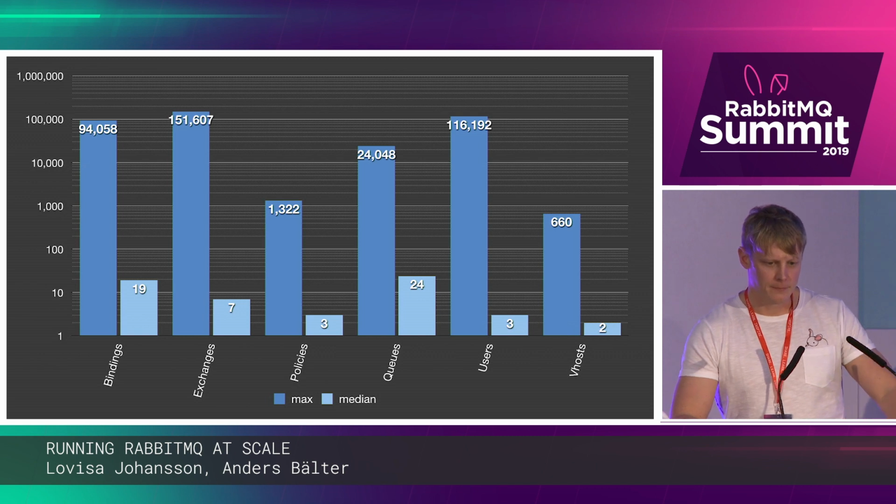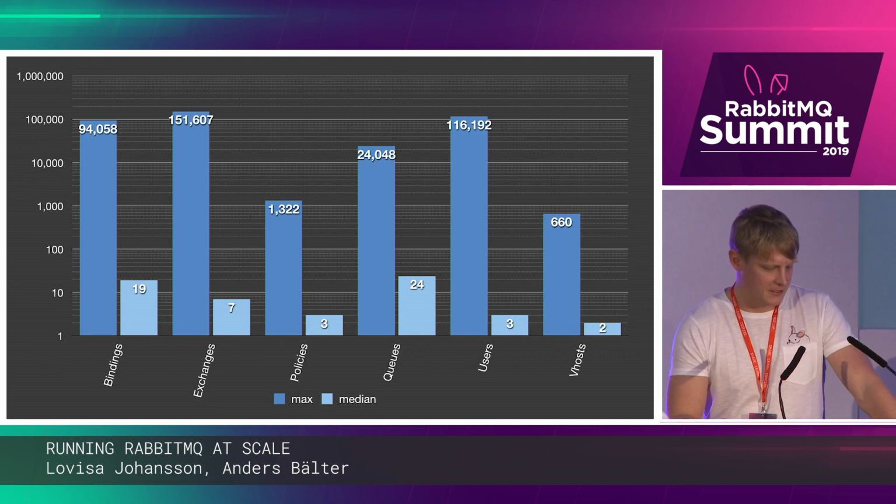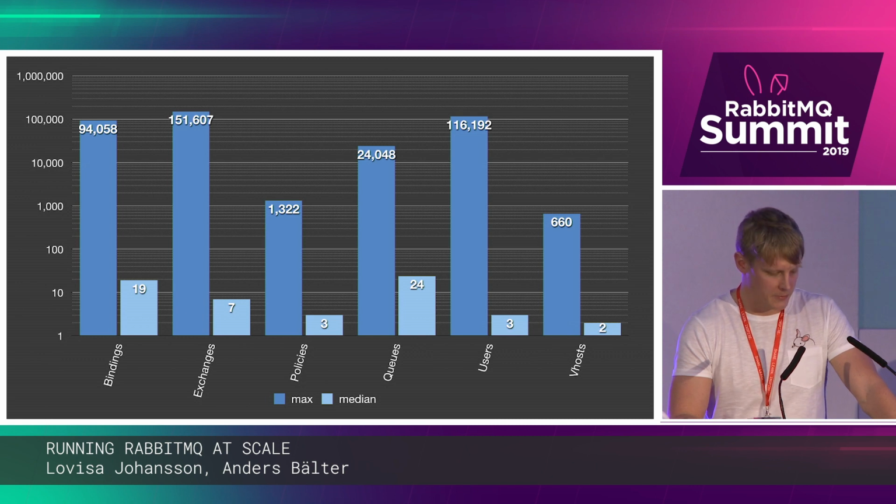Some words about the maximum values you can see here. I peeked in a little bit on these clusters, and it looks like this one cluster with 94,000 bindings haven't really learned about routing key wildcards. So we might have to educate them about that.